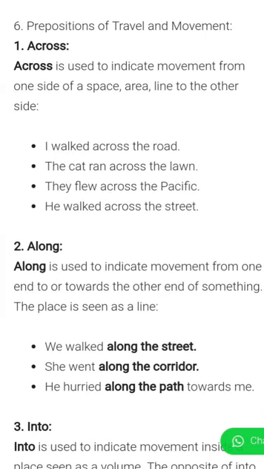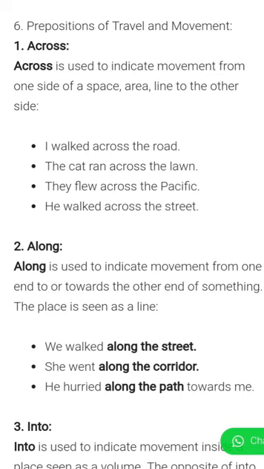The next preposition is travel and movement. Across. Across is used to indicate movement from one side of a space, area or line to the other side. So when we go from one side of any area on to the other side of the area, we will use across. I walked across the road. The cat ran across the lawn. They flew across the Pacific Ocean. He walked across the street.